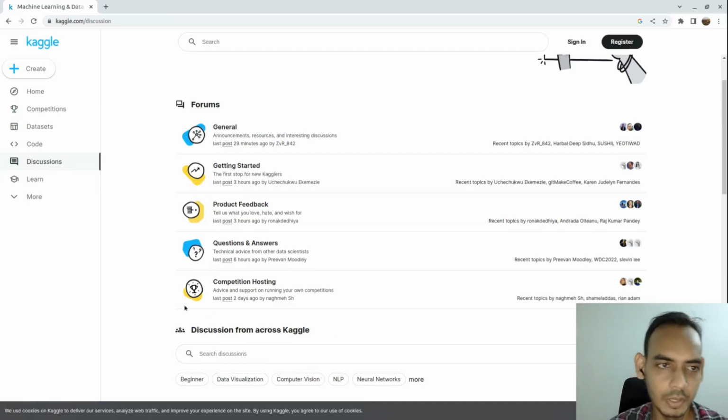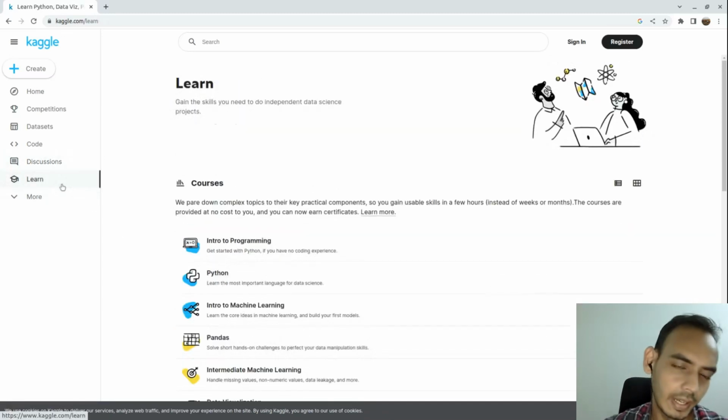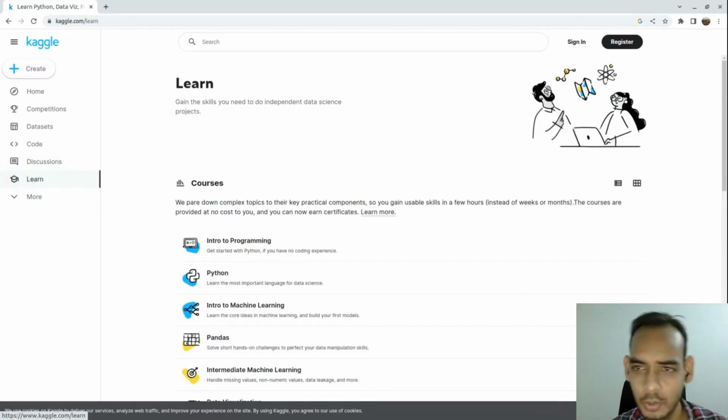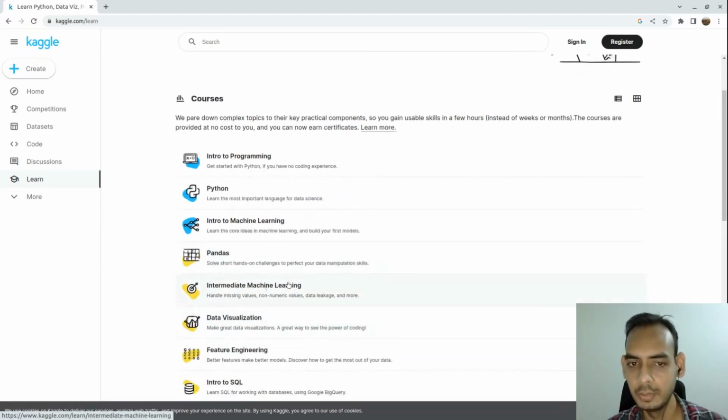And there is something called Learn on Kaggle, where you will find basic courses on machine learning. So you will have Python, machine learning, what is machine learning, the pandas library, and intermediate machine learning. There are different courses available here which you can use to get started with machine learning in general.